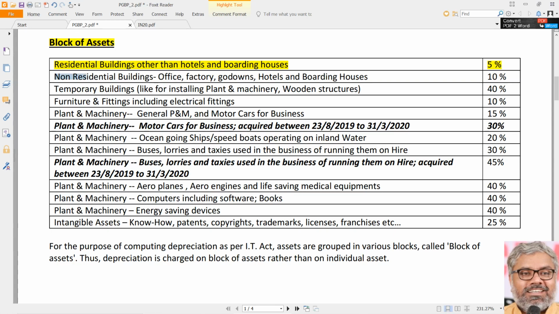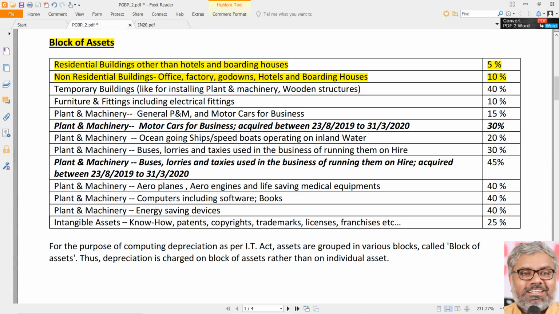Then non-residential buildings, like what? Office building, factory, godown, hotels and boarding houses. Those are eligible for a depreciation allowance of 10%. So that is the residential and non-residential building classification: residential buildings 5%, non-residential buildings 10%.